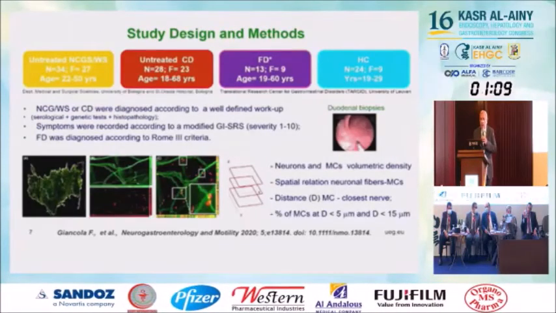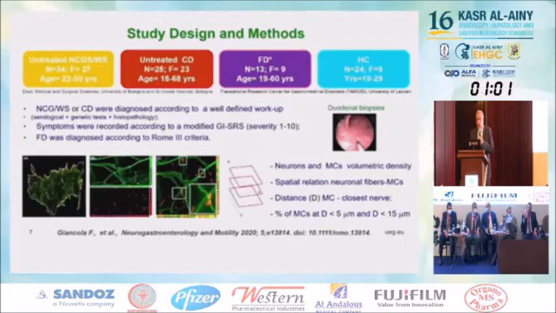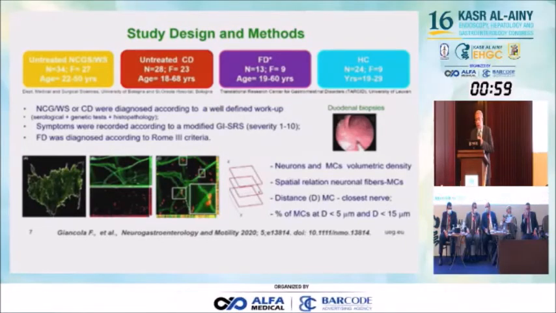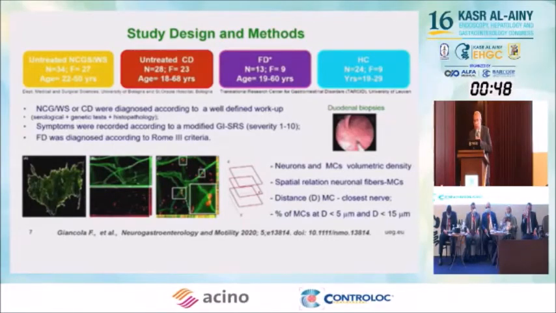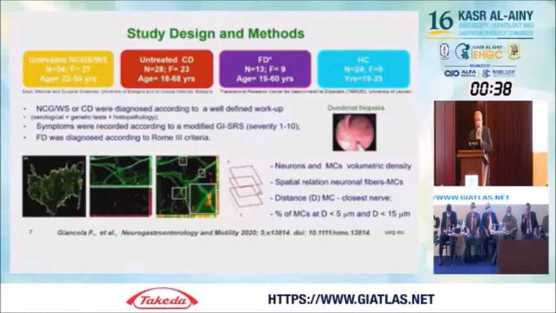There is another study which studied an untreated non-celiac gluten sensitivity group alongside groups with untreated celiac disease, functional dyspepsia, and healthy controls. This study examined the neurons and mast cells, the spatial relation between nerve fibers and mast cells, and the distance closest to nerves. Finally, they found that non-celiac gluten sensitivity or celiac disease were diagnosed according to a well-defined workup.